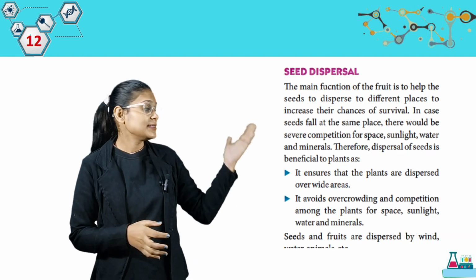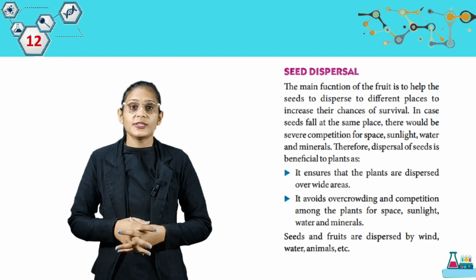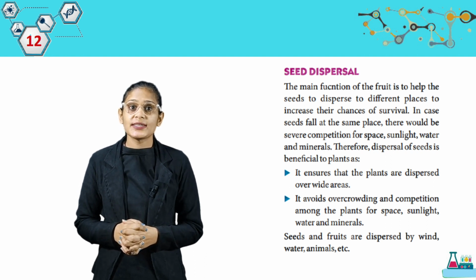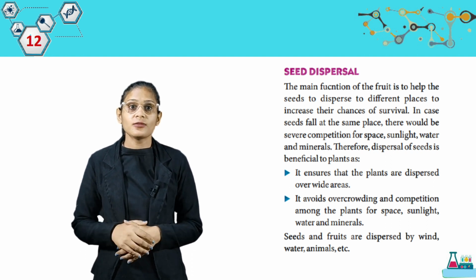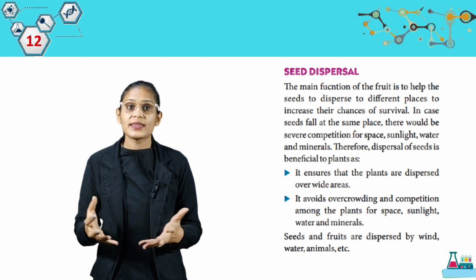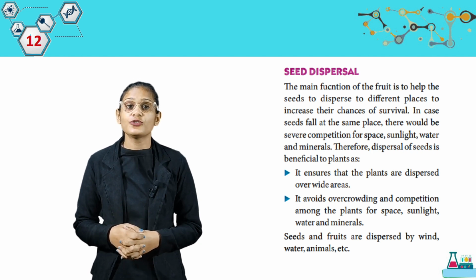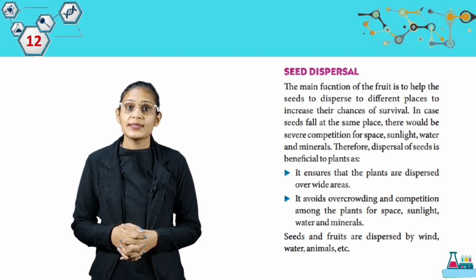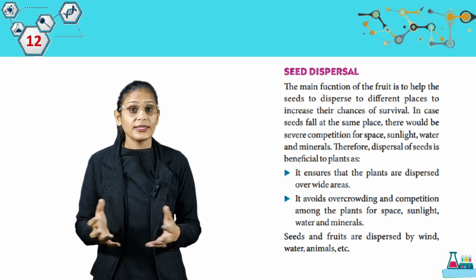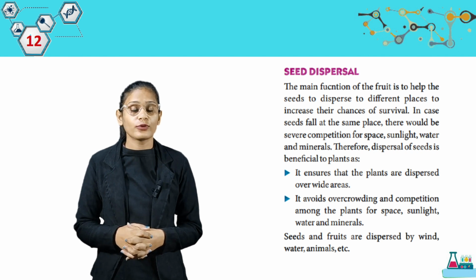Now we have seed dispersal. The main function of the fruit is to help the seeds disperse to different places to increase their chances of survival. In case seeds fall at the same place, there would be severe competition for space, sunlight, water and minerals. Therefore, dispersal of seed is beneficial to the plant as it ensures that plants are dispersed over wide areas. It avoids overcrowding and competition among the plants for space, sunlight, water and minerals.